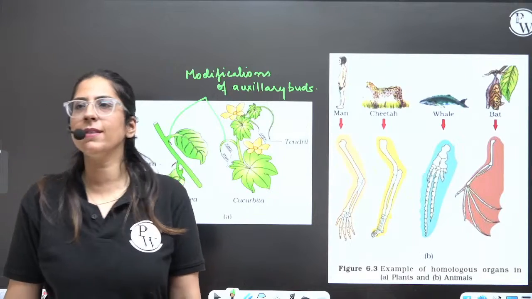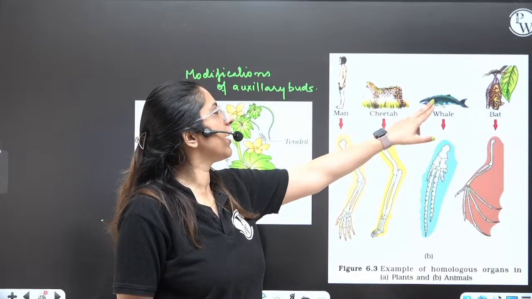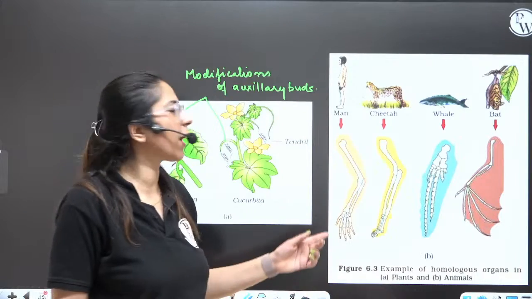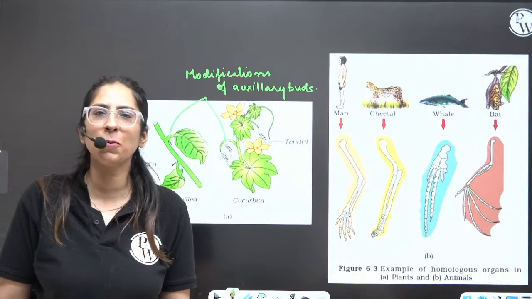They are mammals. Good job. Very nice. So they are mammals. So man, cheetah, whale and the bats, they are mammals. And if you look at their four limbs, the structure is very much similar. Chalo, let's do locomotion and movement also.